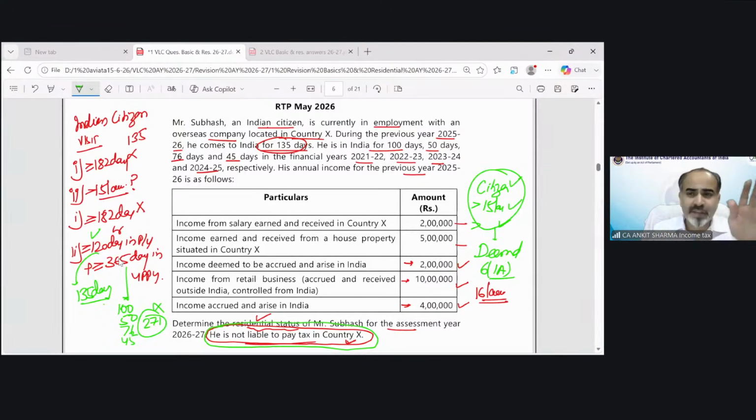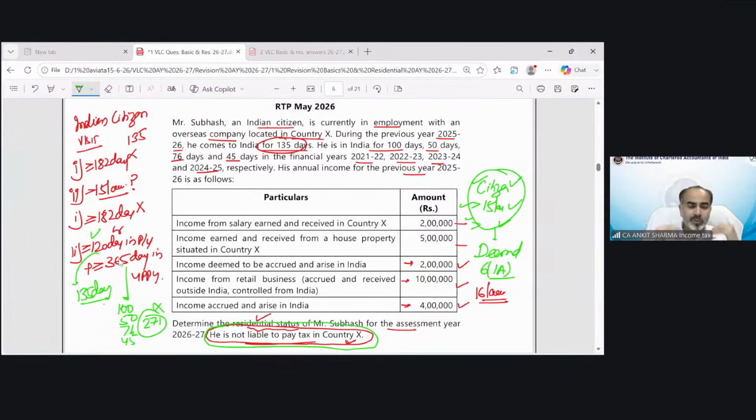Because the number of days of stay condition is not applicable in the case of a deemed resident. Even visiting India is not a condition in the case of a deemed resident. If these three conditions are fulfilled, you will automatically become a deemed resident. And a deemed resident would be automatically a resident and not ordinary resident. The correct answer is he would be a resident and not ordinary resident.